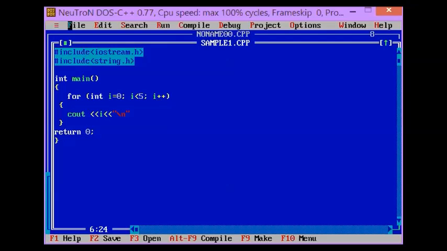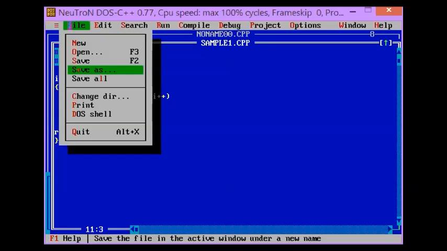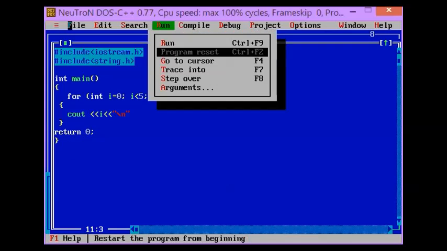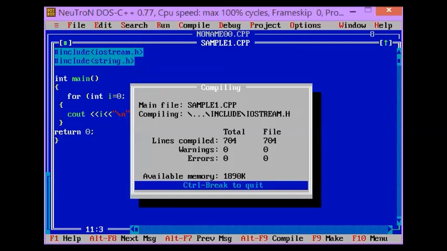And then I will display the value of i, and then the \n, and then the close curly brace, and then return 0, and then the close curly brace. To run the program, I will save it first, and then run it.